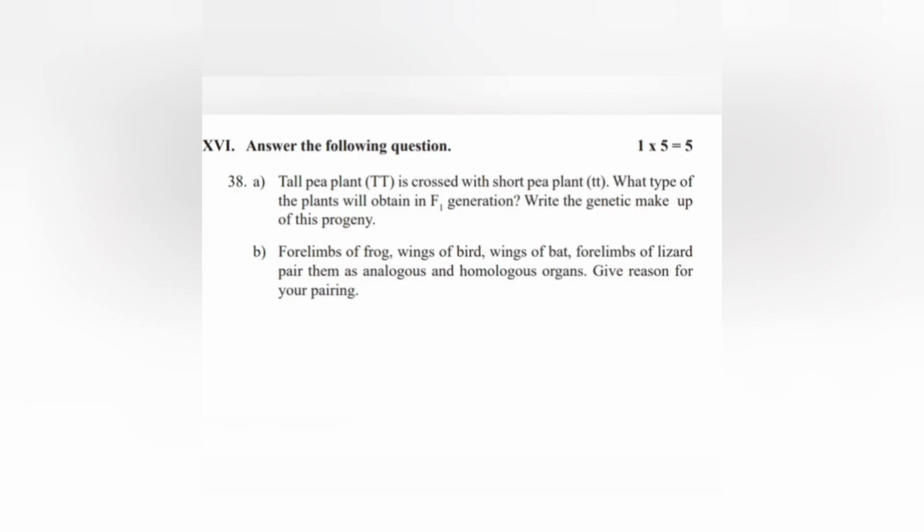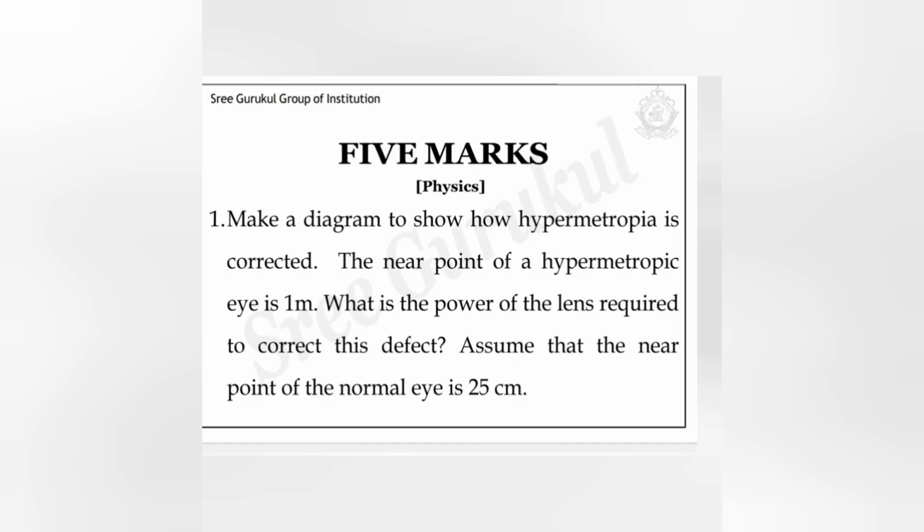Next, let us see 5 marks questions. There will be a 5 marks question in the science question paper that may be asked in any one part of the science. It may be from the physics or chemistry or biology part. In physics, we can expect a 5 marks question usually from the lesson Human Eye and Colourful World. Maybe the question will be like this.